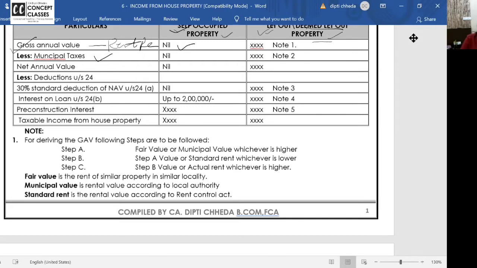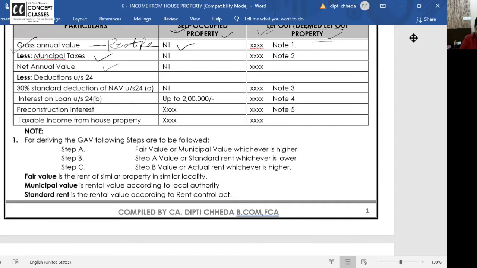Second, from the rent received, that is gross annual value, you deduct municipal tax on payment basis. Say on 31st March 2021, you missed out paying municipal tax, and next year you paid for 2 years. Next year you claim deduction. Municipal tax deduction is not allowed on due basis. Is it clear to all of you? Next, GAV minus municipal taxes, you get the net annual value.